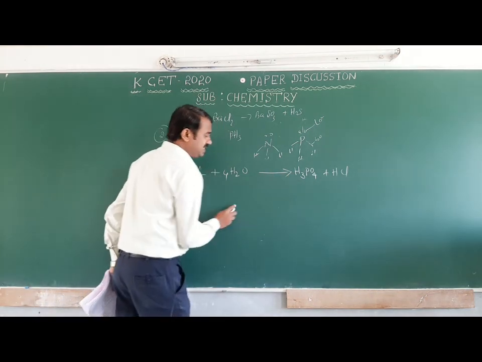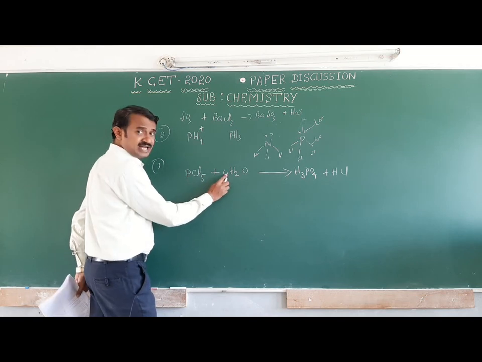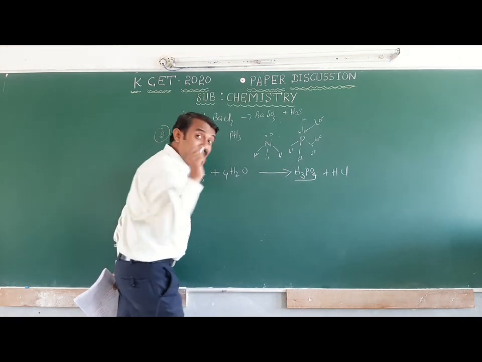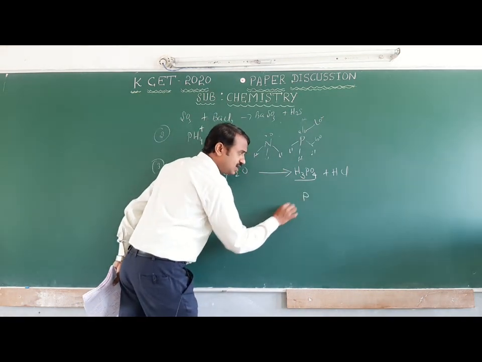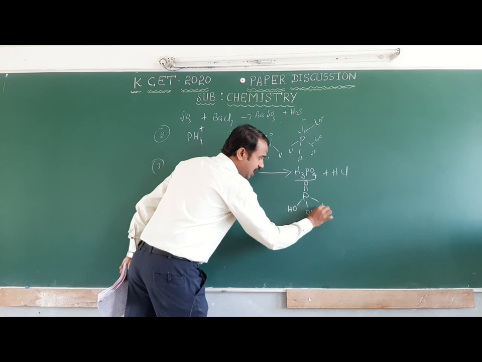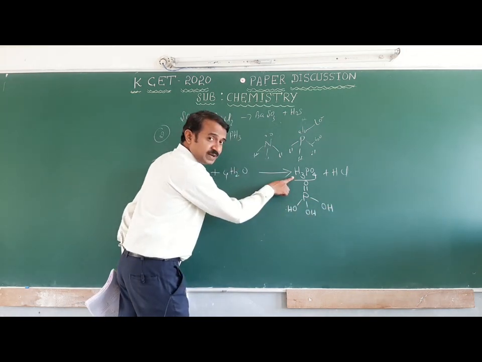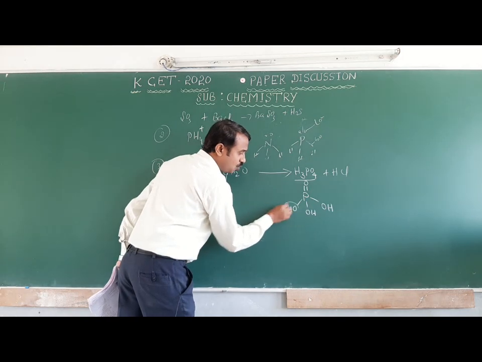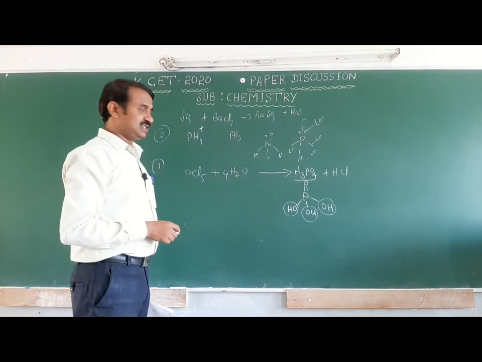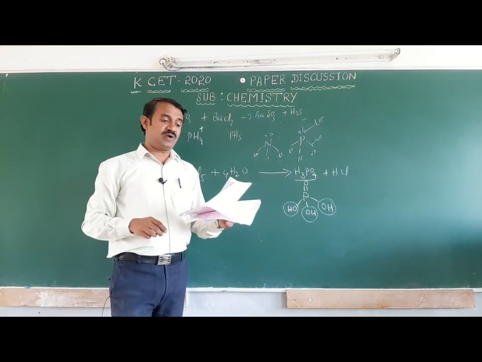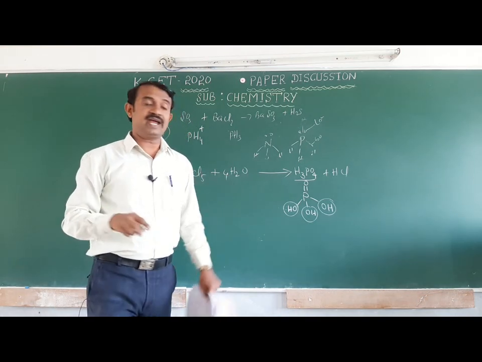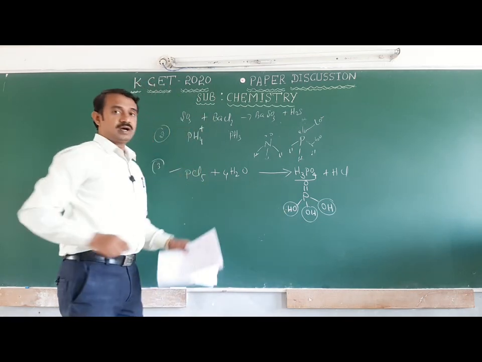Listen here, phosphorus is tribasic, meaning when phosphorus pentachloride reacts with water, you will get phosphoric acid. What is tribasic? The phosphorus has an oxygen, OH, and OH. This is phosphoric acid. The phosphorus can contain 1 basic, 2 basic or 3 basic. How many basic is there? 3 basic properties are there. So on hydrolysis it gives an oxo acid of phosphorus which is tribasic. This is one of the answers.